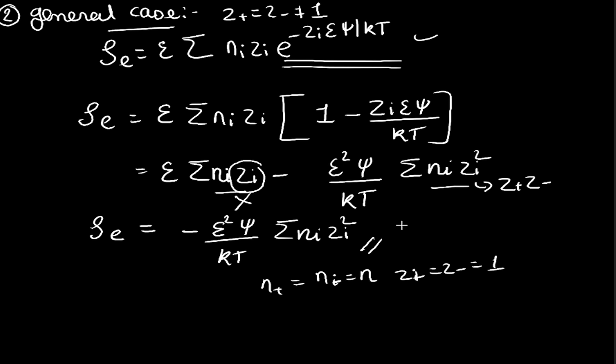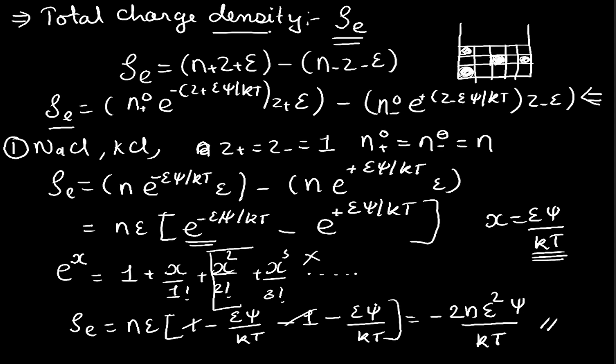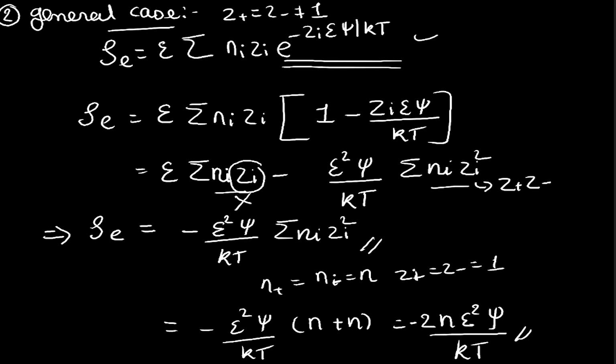So when we substitute over here, for univalent electrolyte we will have minus epsilon square psi by kt, and then we will have n plus n, that is 2n, so minus 2n epsilon square psi by kt. Okay, so this expression and the earlier expression are both the same, so hence this is our generalized expression, and it is applicable for univalent electrolyte as well as any particular electrolyte that we are taking.